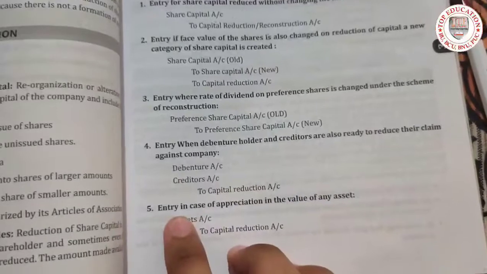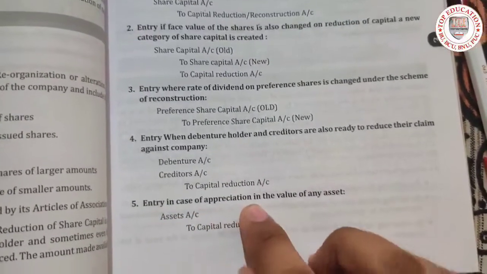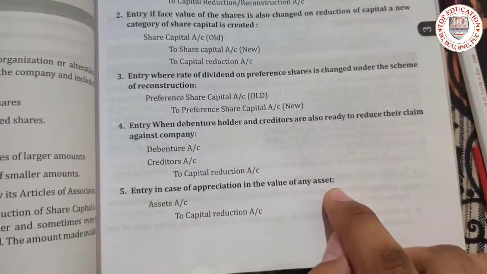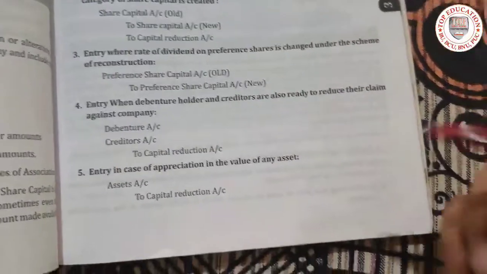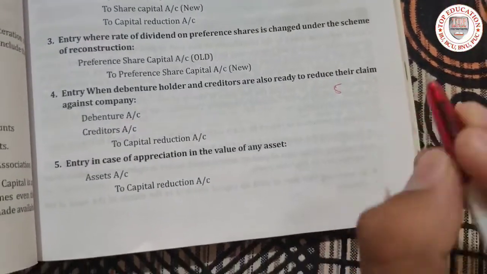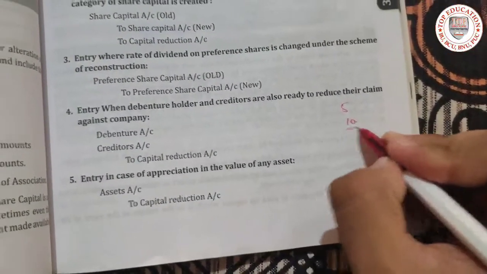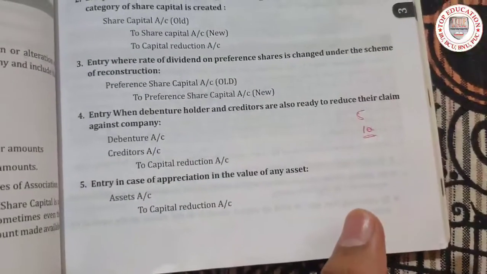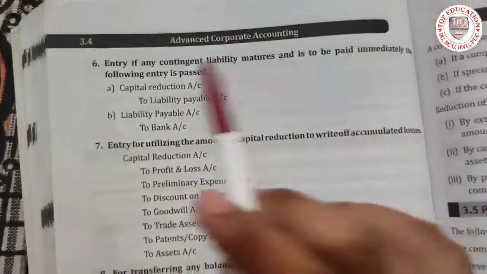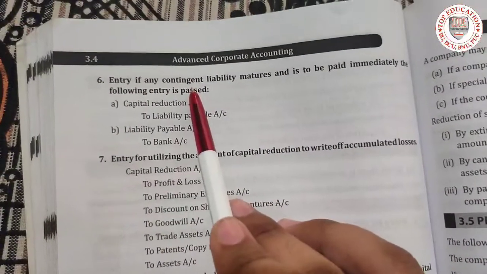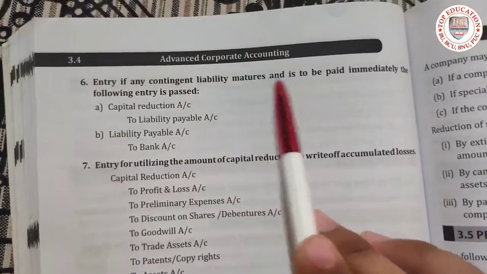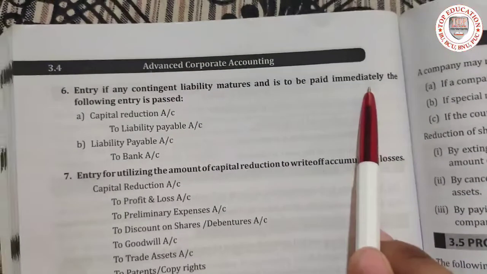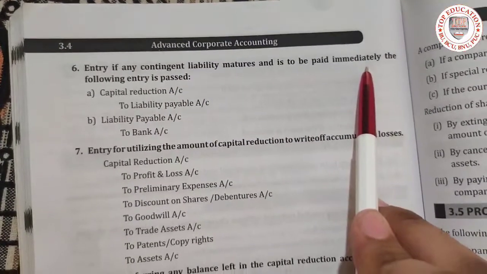Got it? Entry in the case of appreciation in the value of any assets. See, machinery asset was 5 rupees first. Now they have made it 10, so that 10 we have to record here. Appreciation. Next, entry if any contingent liability matures and is to be paid immediately, the following entry can be passed.